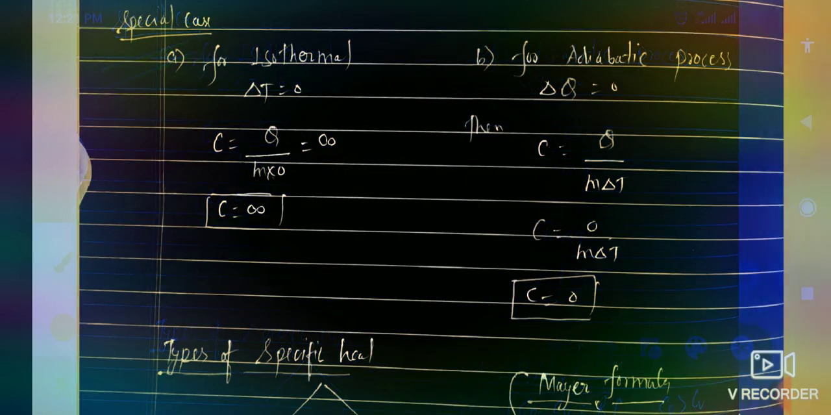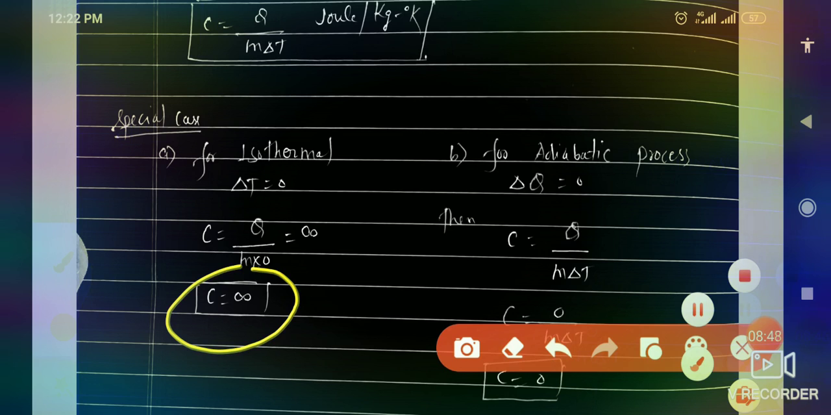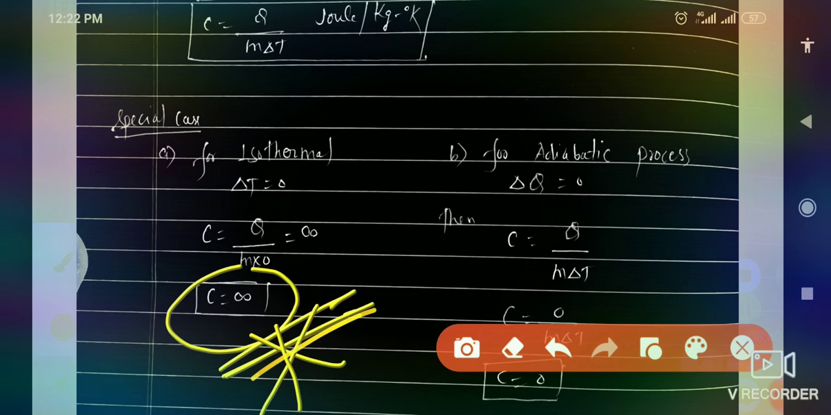If we put delta T equals 0 in the formula, we get small c equals infinite. So we can conclude that for the isothermal process, the specific heat of any substance equals infinite. This question is very important because nowadays it is frequently asked in technical exams. Let us put a star sign because this is really useful and frequently asked.